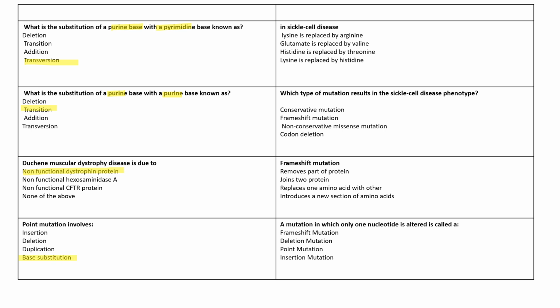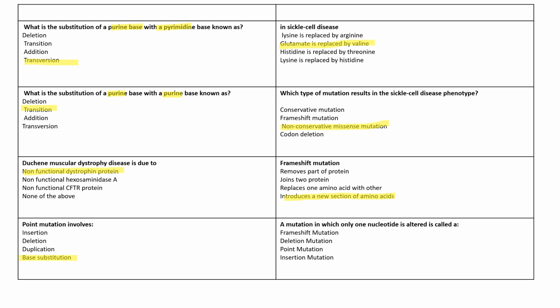In sickle cell disease, glutamate is replaced by valine. Which type of mutation results in sickle cell disease? It is non-conservative missense mutation because glutamate and valine will not be related to each other in terms of properties. Frameshift mutation generally introduces a new section of amino acids.